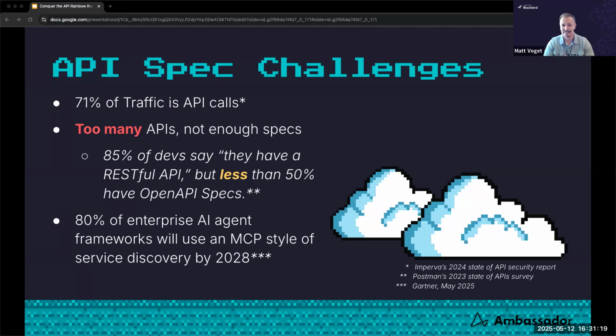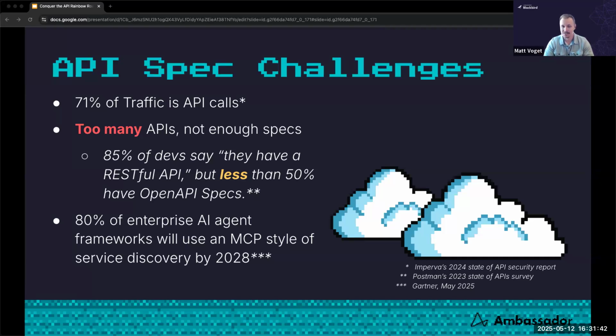What's more is that in this age of AI, right, and the age of MCP servers, a study found that 80% of enterprise AI agent frameworks are going to use an MCP style of service discovery by 2028. So if we put all 3 of these things together, we've got a lot of traffic on the internet done through API calls.